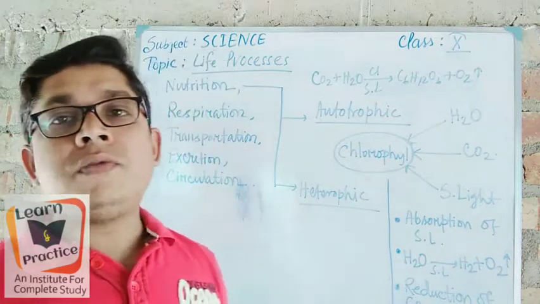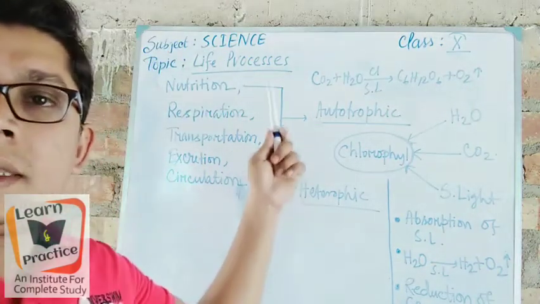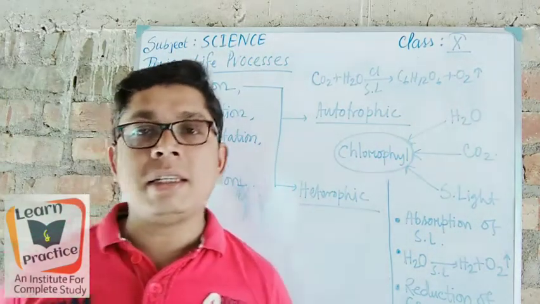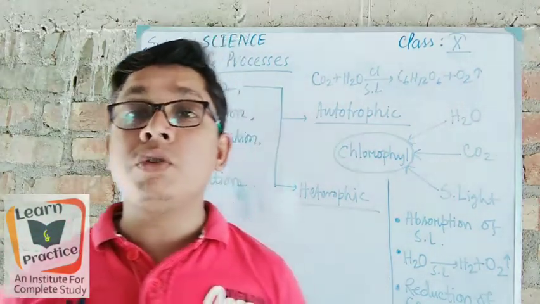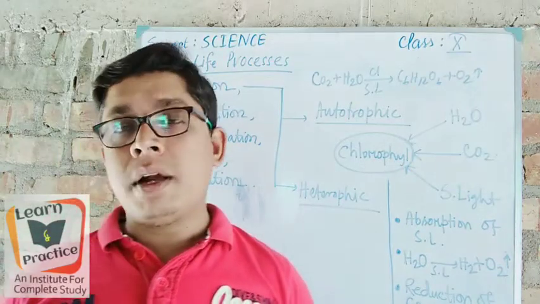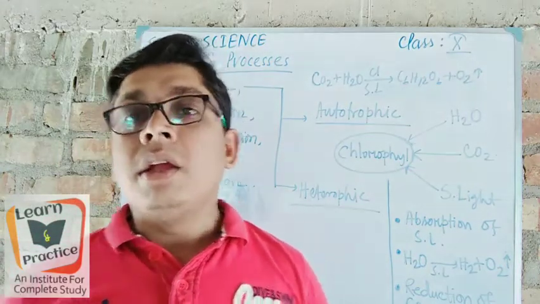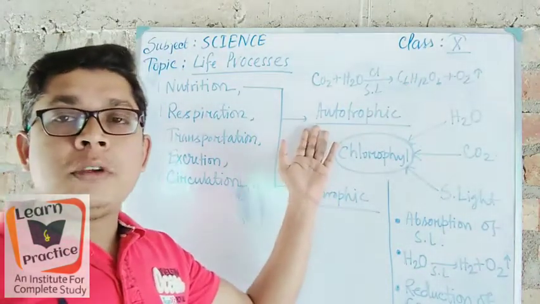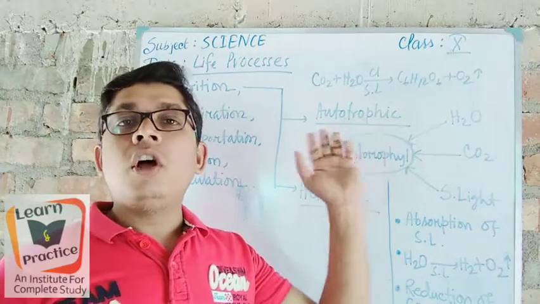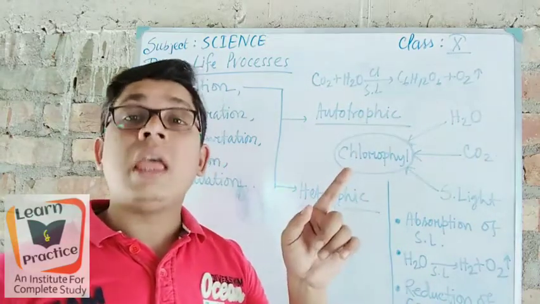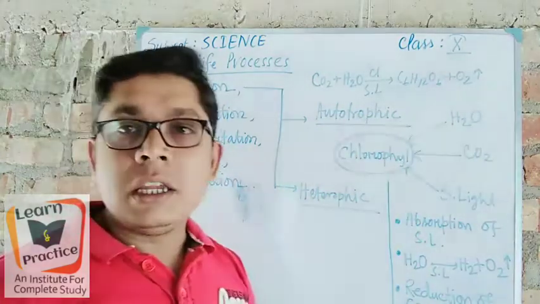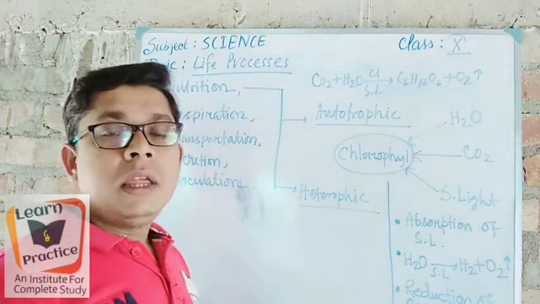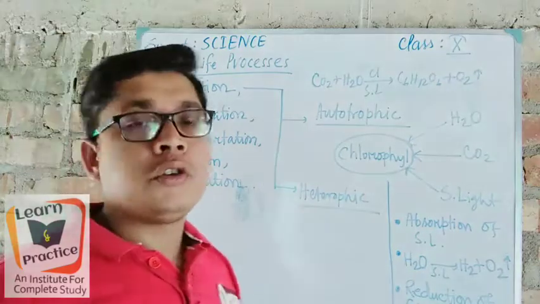Okay, so first of all we will discuss our first topic. We know that in class 7 we read about nutrition in plants and animals, how plants and animals nourish themselves along with the food particles, along with the enzymes. First of all we will divide it into two parts, that is autotrophic nutrition and heterotrophic nutrition. First of all, autotrophic nutrition, that is only for the plant kingdom. So about the plant kingdom we will read and discuss in a deep way, and after that we will come to the heterotrophic. Okay, so let's go for the autotrophic.